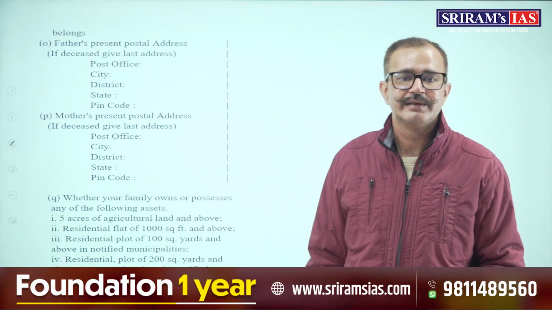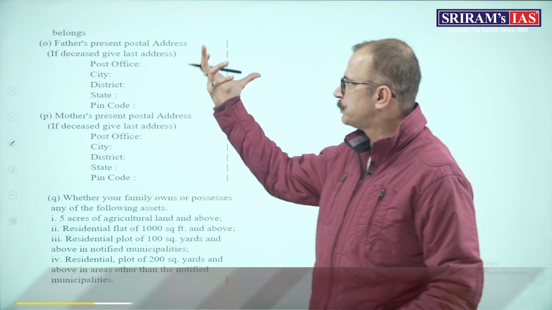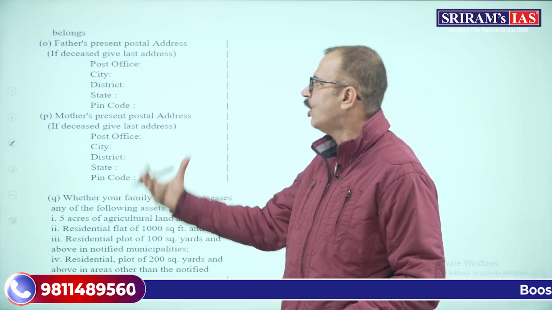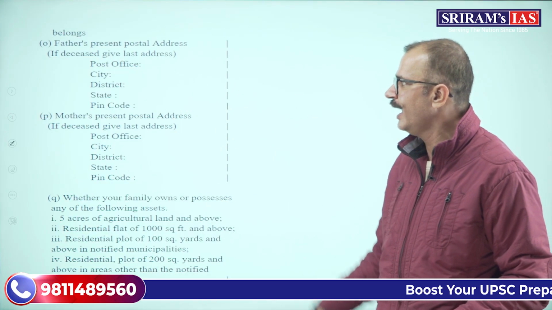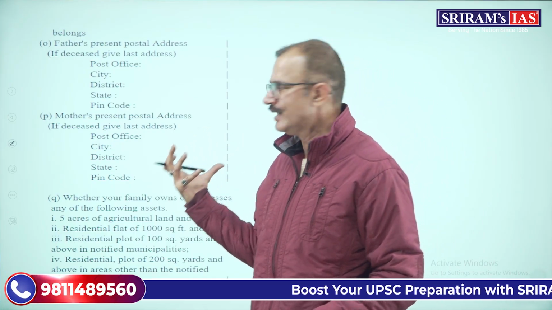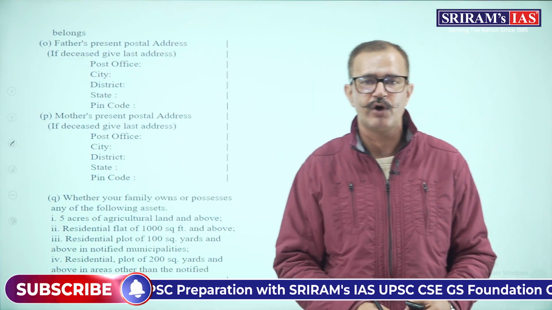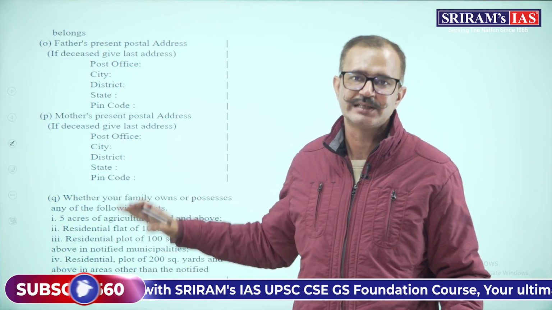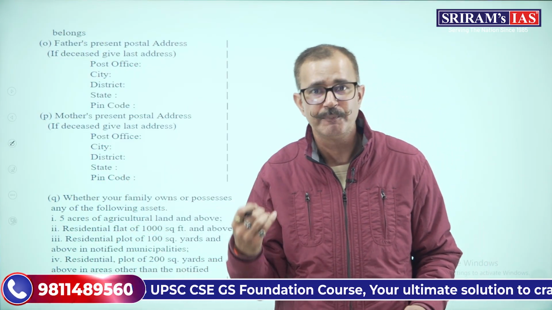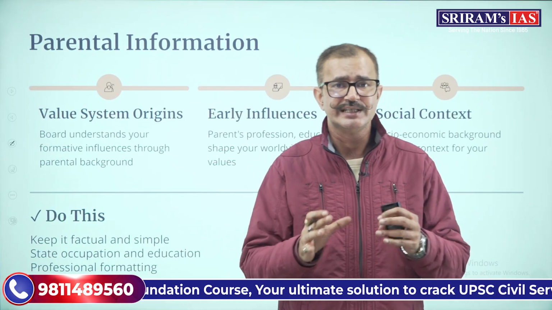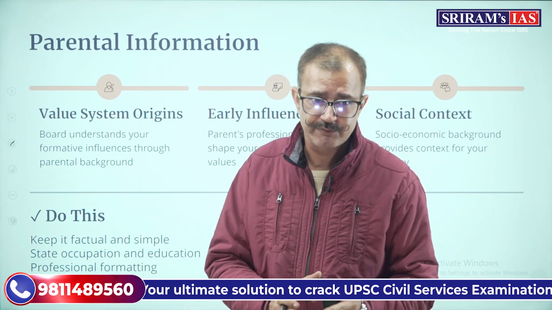All right? The next comes the address, postal address of your father and also the postal address of your mother, and if deceased, give the last address. And then whether your family owns or possesses any of the following assets. So if they possess, write yes, and if they do not possess, write no. So this is the personal information.